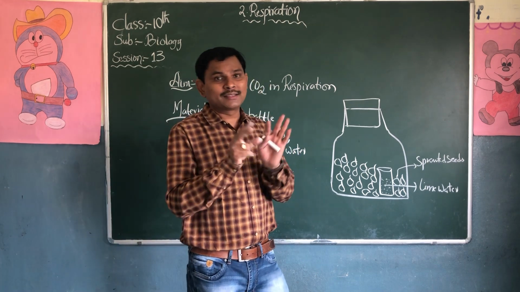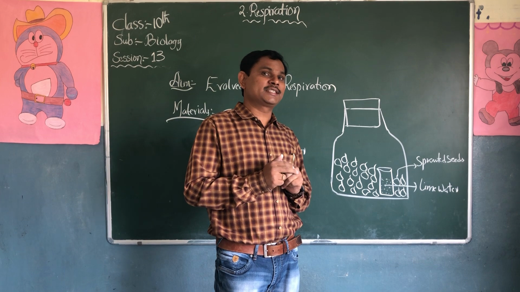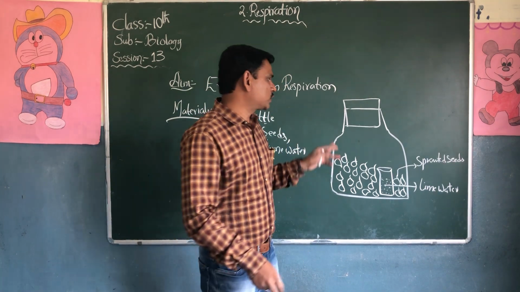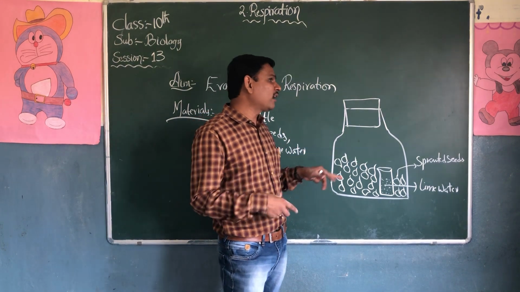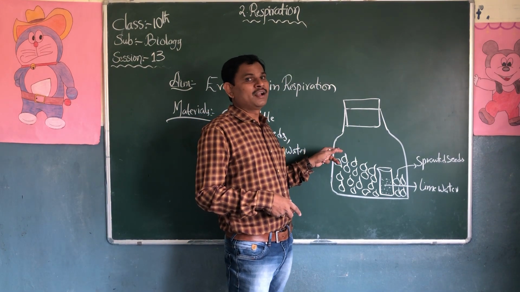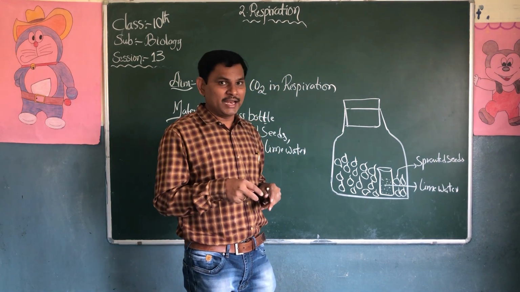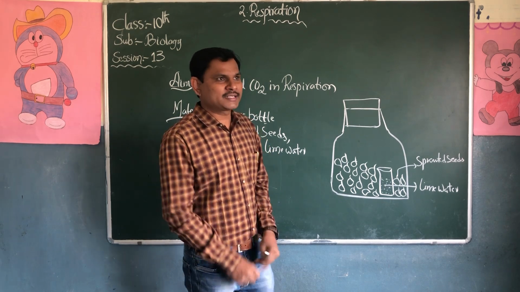Plants take carbon dioxide for the photosynthesis process and release oxygen. But sprouted seeds, when they are germinating, take oxygen. Oxygen is already present in the bottle. They take oxygen and start releasing carbon dioxide.